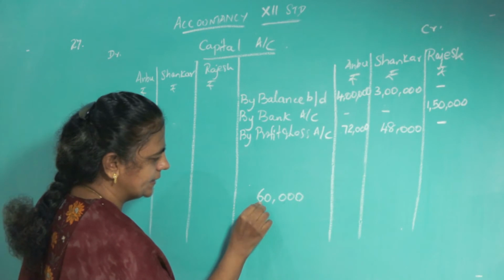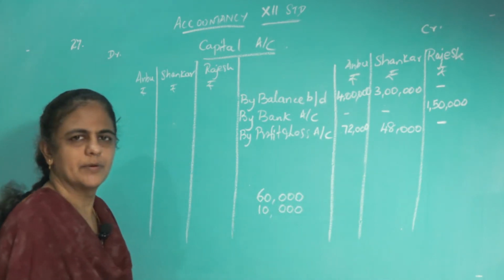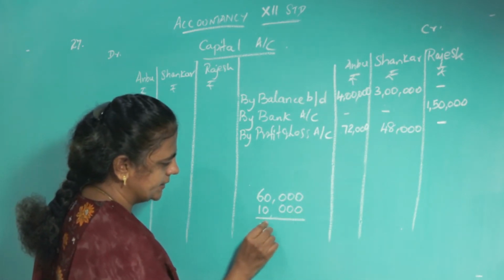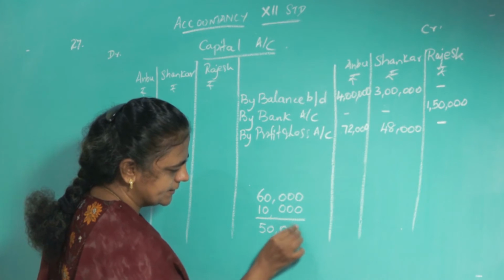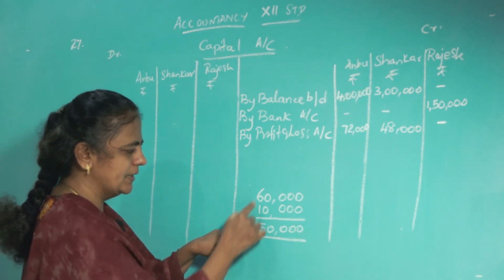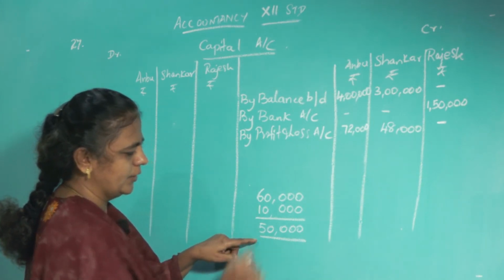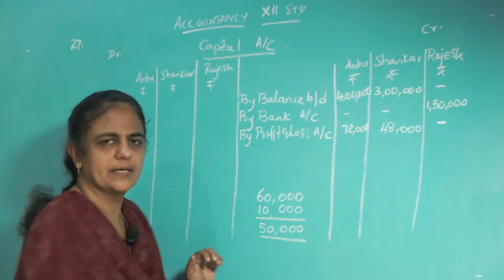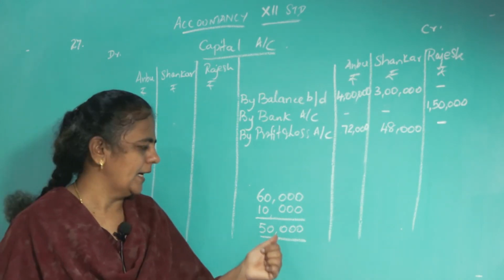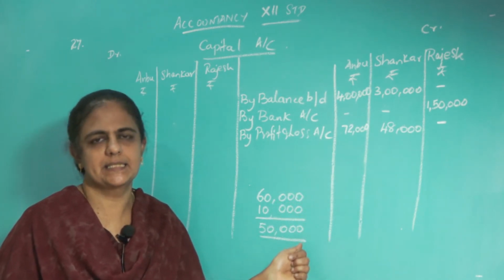What is given in the adjustment is only 10,000. It was 60,000, now 10,000. That means the workman compensation fund has been reduced from 60,000 to 10,000. So this 50,000 difference is what? Profit or loss? It is a liability. Liability decreased means it is profit.